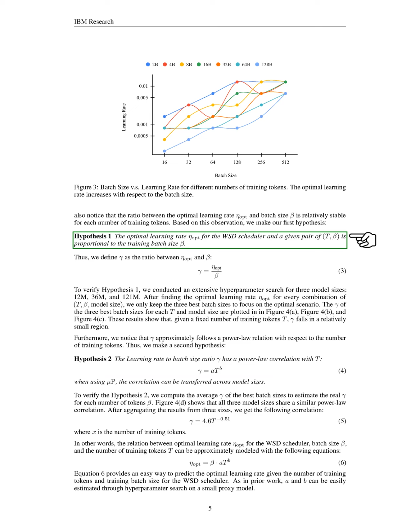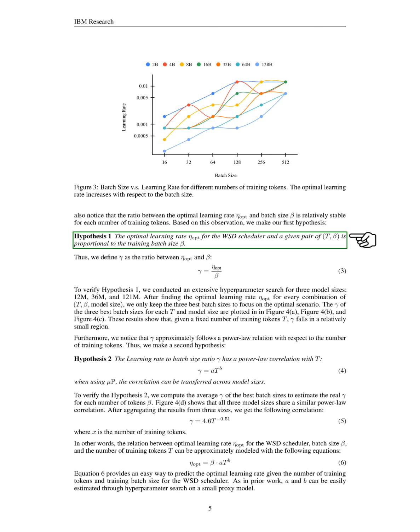Based on this, we propose our first hypothesis: the optimal learning rate for the scheduler is proportional to the training batch size. To test this hypothesis, we conducted a thorough hyperparameter search for three model sizes: 12 million, 36 million, and 121 million. After determining the optimal learning rate for each combination of training tokens, batch size, and model size, we focused on the three best batch sizes.